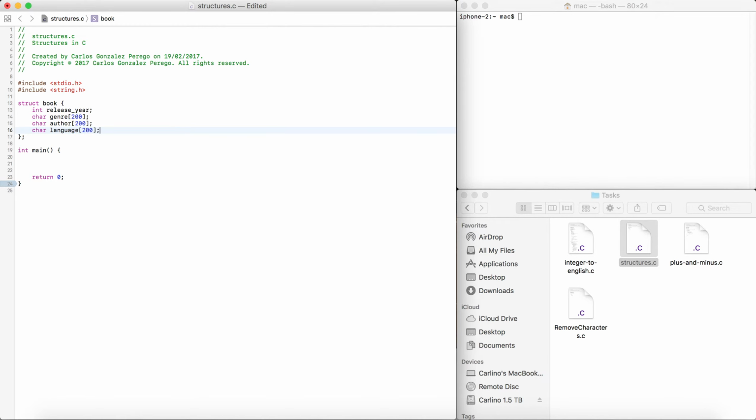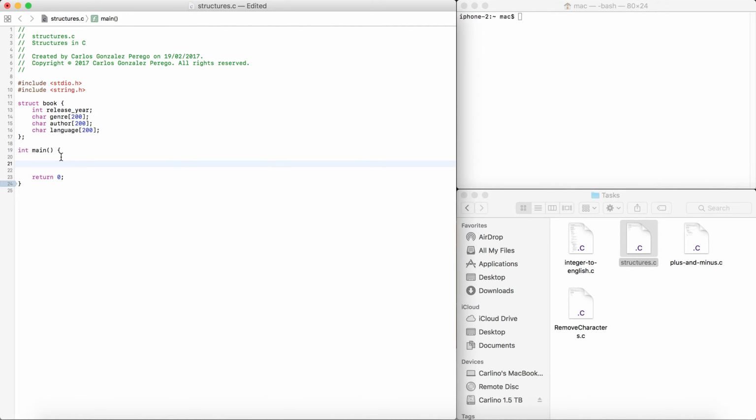So basically now we're getting a kind of blueprint of what the properties of every single book are. Every single book is going to have these properties. And you're like, why do we need this? Well, now we can create any kind of book.